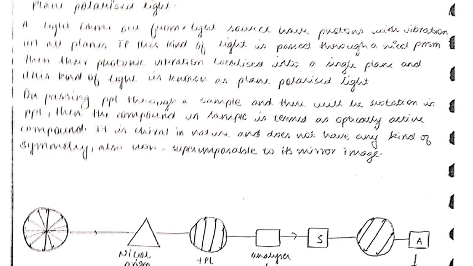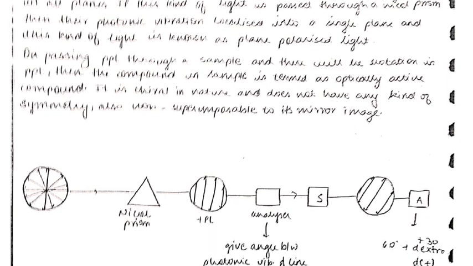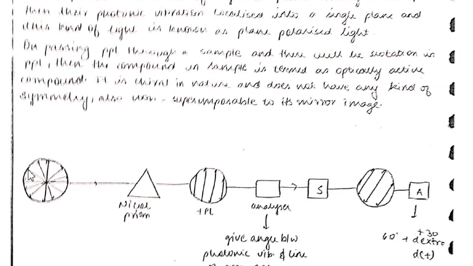As we know, if we have a light source, light comes out of it. Light has photons, and from a natural or an artificial source, the photonic vibrations will be in all planes, just like this plane, that plane, this one, that one.